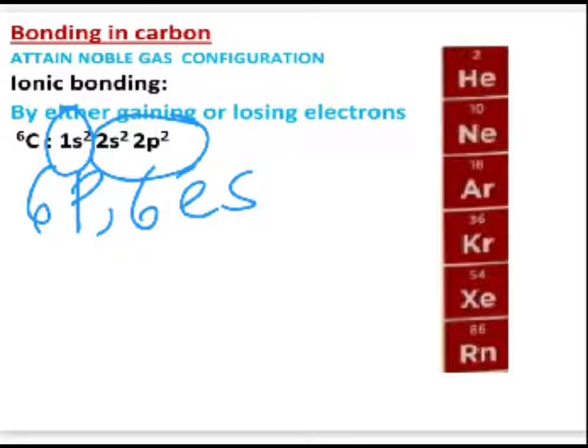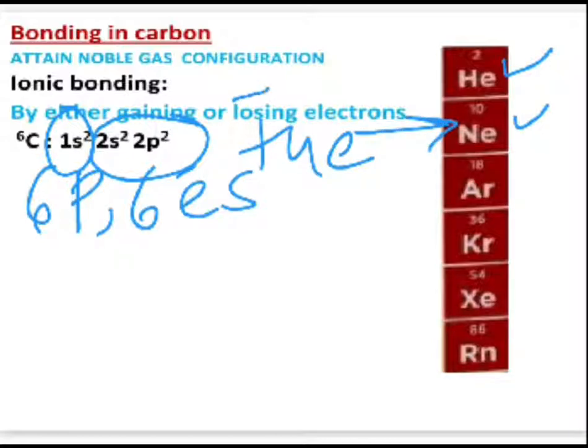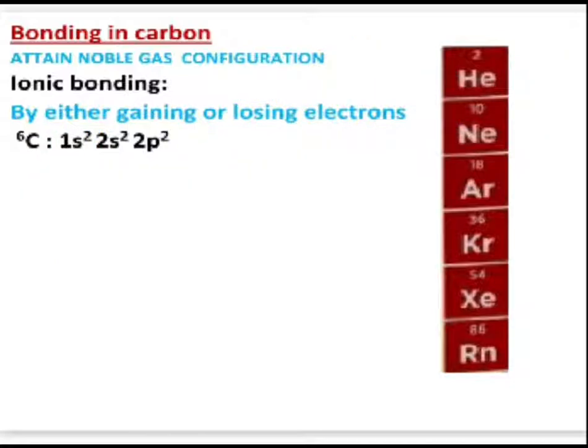Which is the nearest noble gas configuration? Neon and helium, with reference to the 6 electrons. That means either it can gain 4 electrons and convert into the neon series, or it can lose 4 electrons and convert into the helium series. Is it okay? So let us take it one by one. If I consider that it is now gaining 4 electrons, then when it gains 4 electrons in its outermost shell, it will be converted into an anion, C4 minus type.